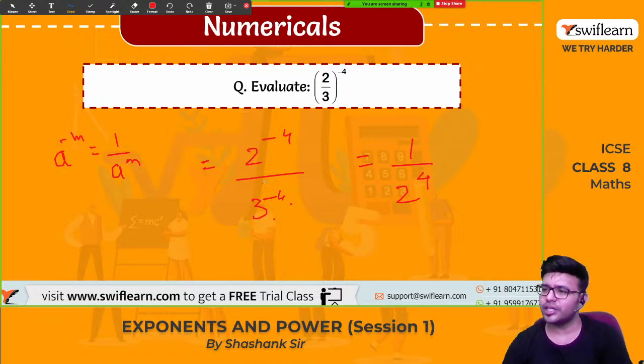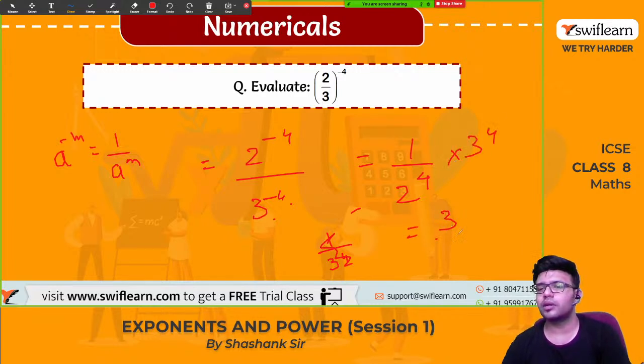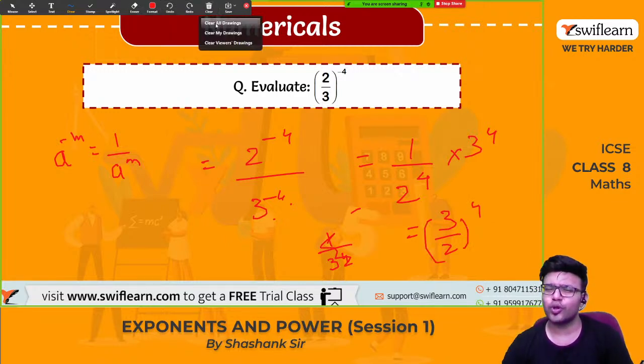to minus 4 is in the denominator, so 1 by 3 raised to minus 4 becomes 1 by 3 raised to 4. Again that will go to the numerator, so this will become 3 raised to 4. This is nothing but 3 by 2 raised to 4, we can write it like this. And if you want to expand it, this is nothing but 3 raised to 4.